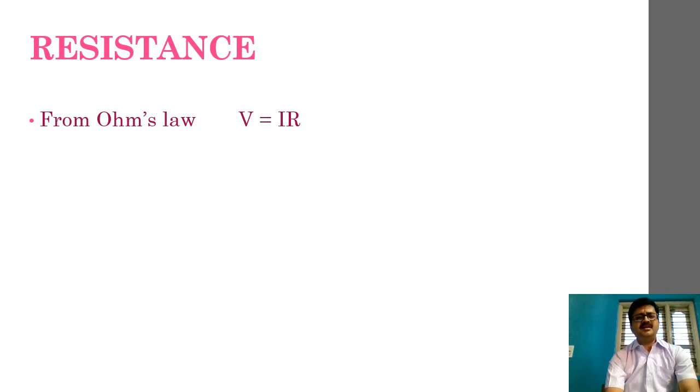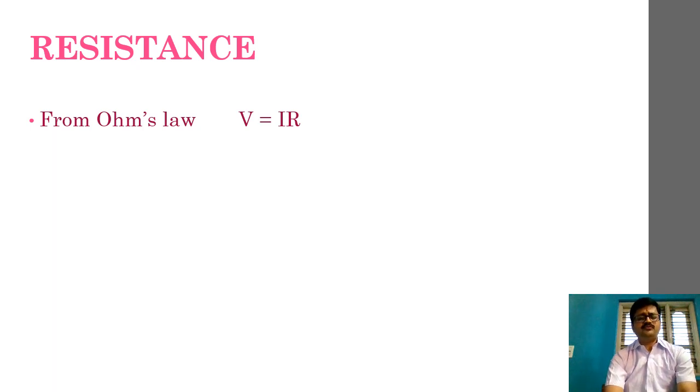Resistance is derived from a Latin term, resistos. I'm unable to write it here, so I suppose you can jot down whatever I'm saying. It is the Latin term resistos. Resistos means to oppose something. From that resistos, the term resistance has come.